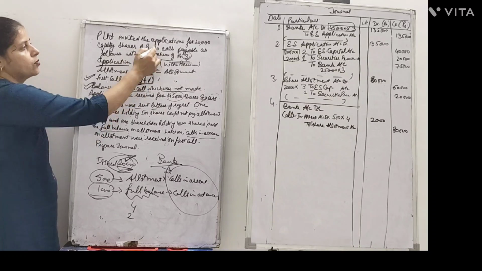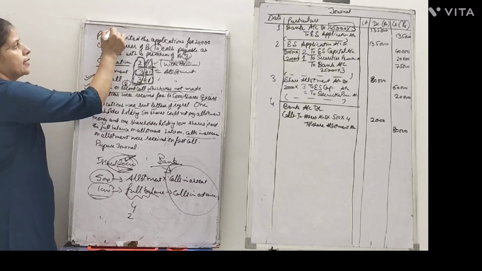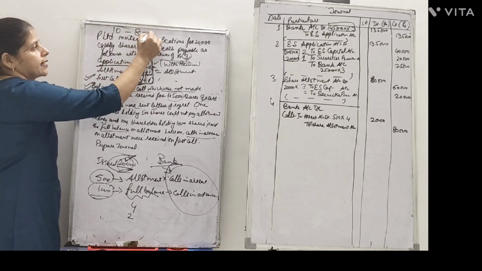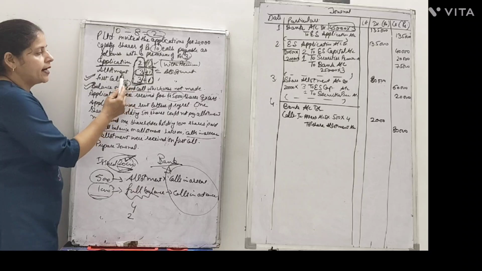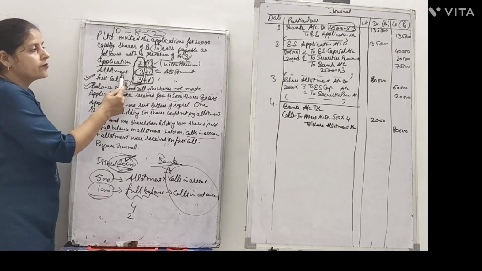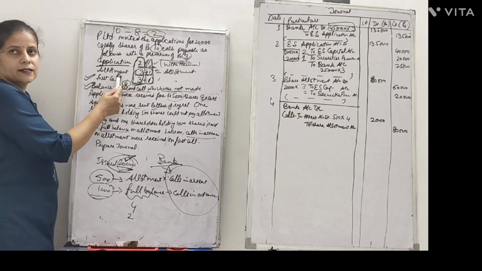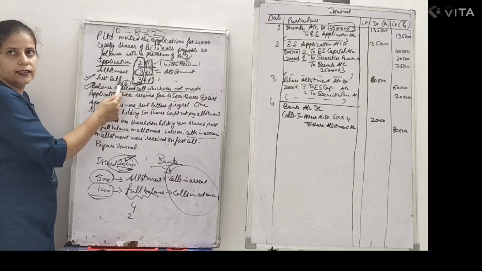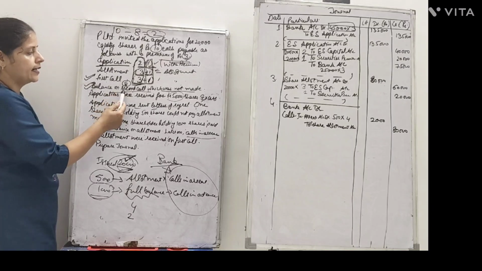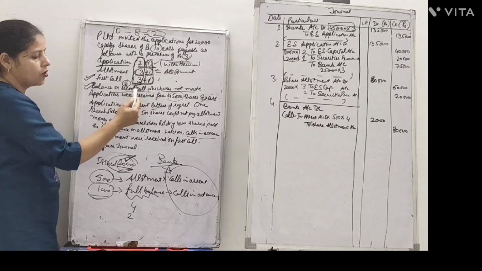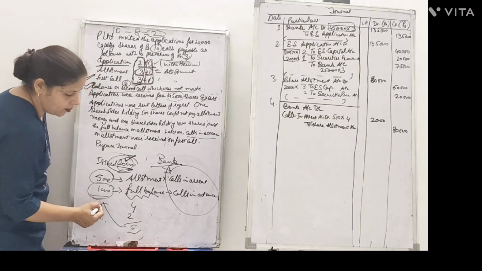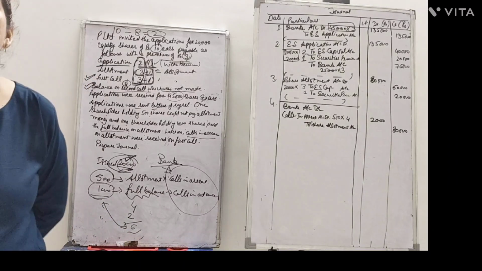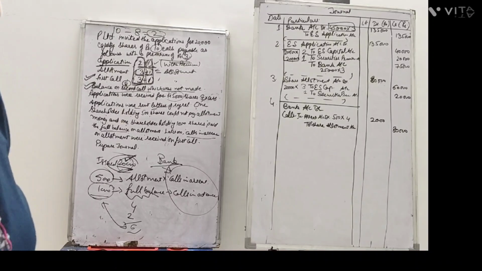If the total amount receivable is 10, then 10 minus 8, the second call is rupees 2. So he paid in advance on allotment, for the first call and the second call. 4 plus 2, total advance of rupees 6 on 1,000 shares.